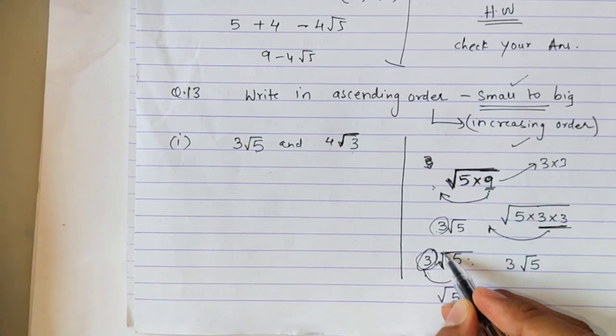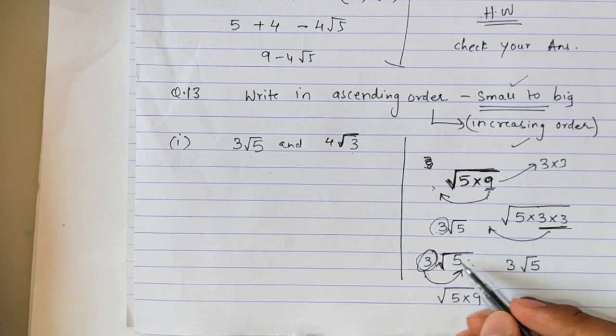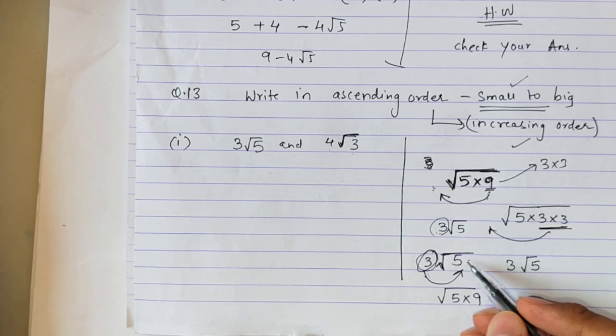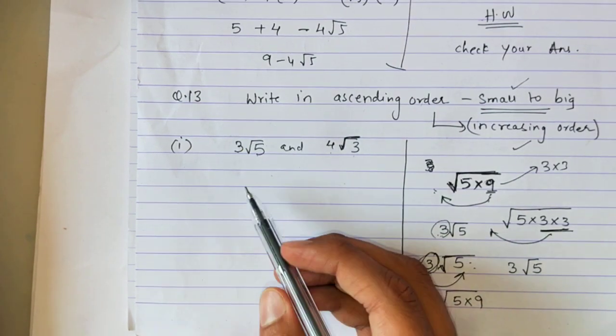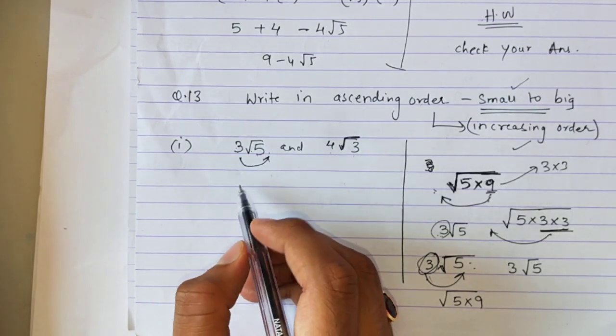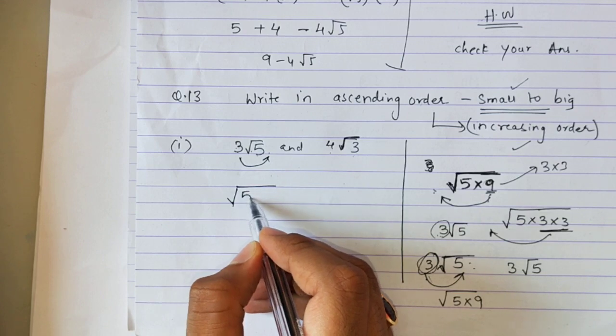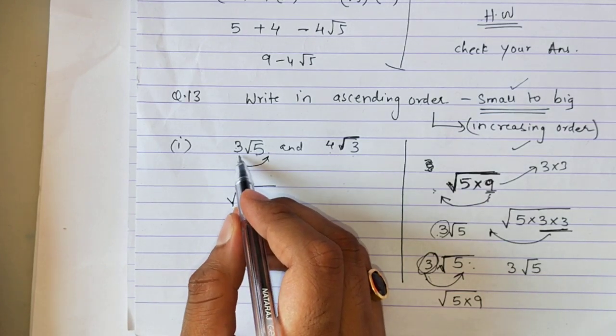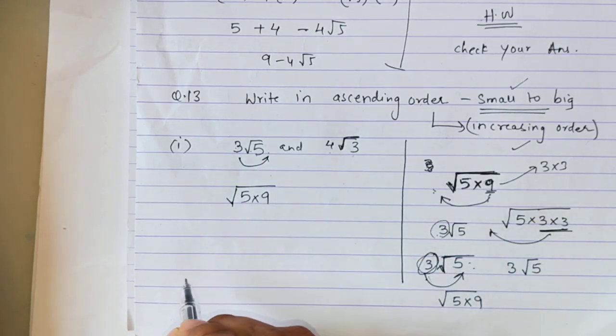If it is a square root, it will become square. If it is a cube root, it will become cube; we'll take a cube of that number. So here in this case, we have 3 root 5. If I want to send this 3 inside the root, the square of 3 is 9. So 9 will go inside the root.